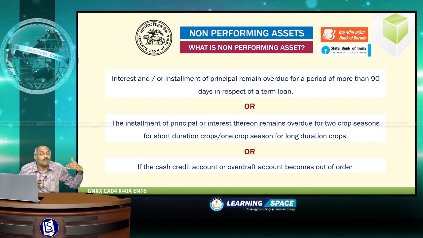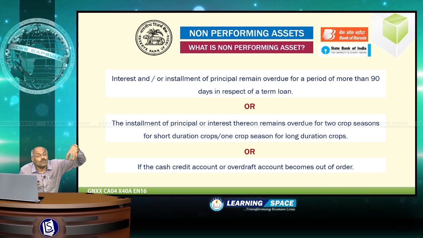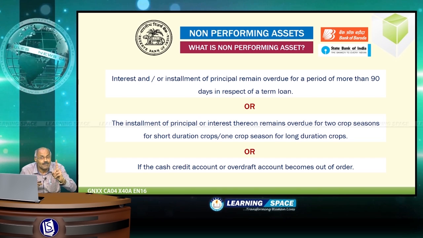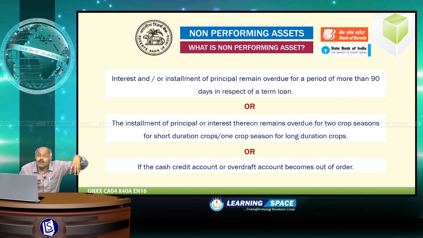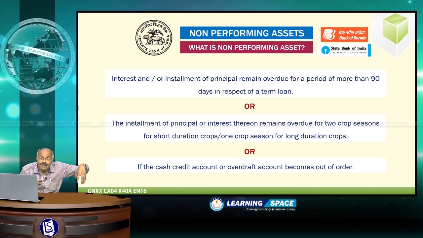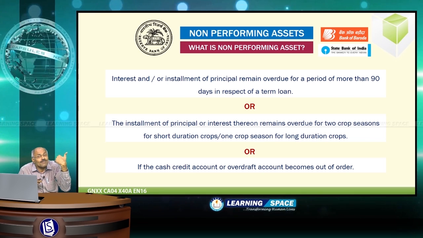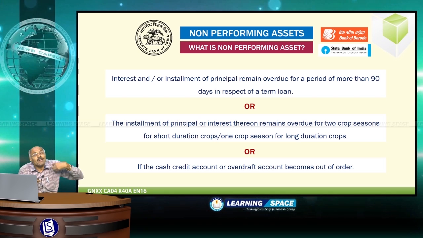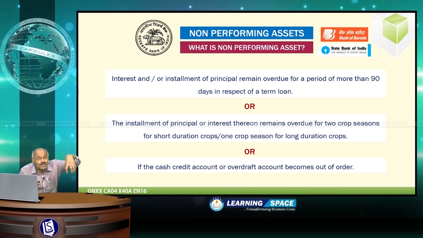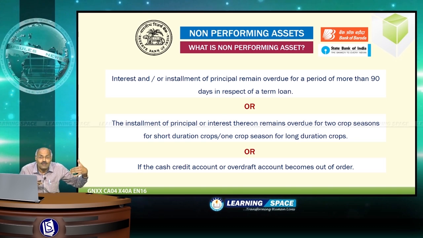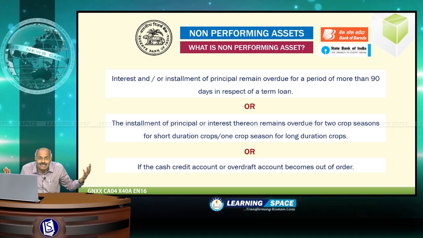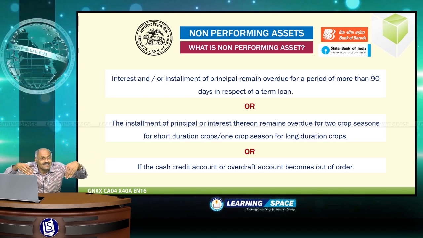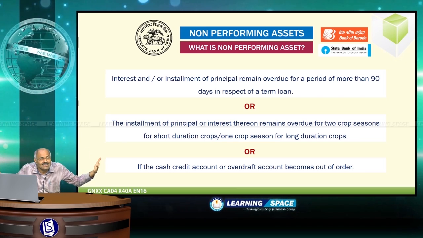And please don't forget, in the banking system, deposits are known as liabilities. If I am depositing 1 lakh fixed deposit in a bank, that is a liability for the bank. And if I am taking a loan of rupees 1 lakh, it will be an asset in the banking system. So, in the banking system, loans are nothing but assets because they survive because of loans. That's why they are called assets, non-performing assets.